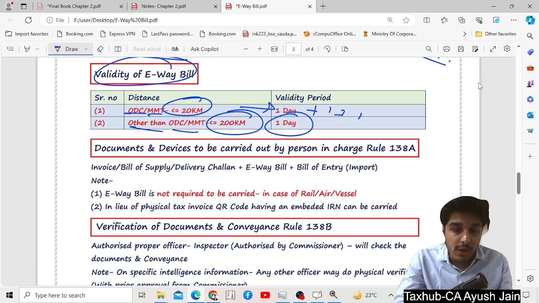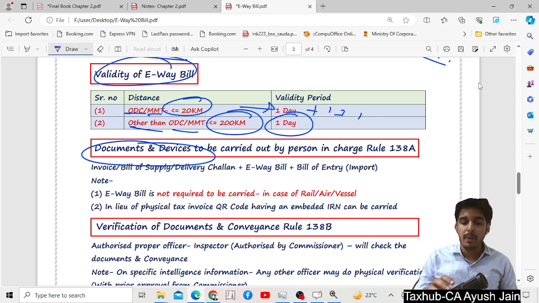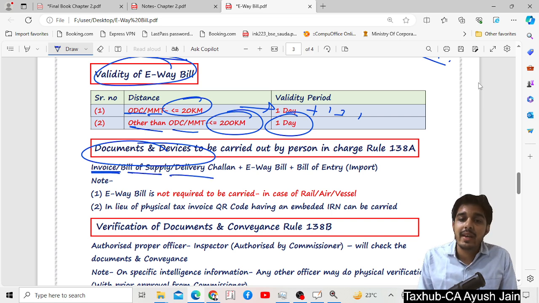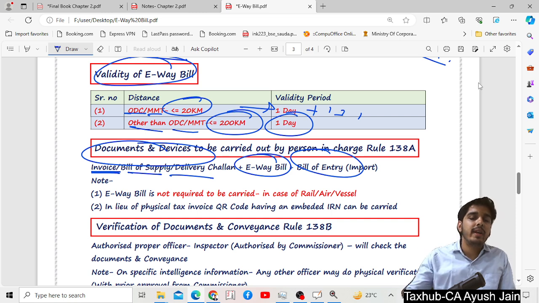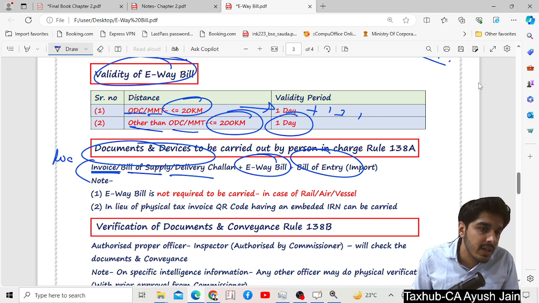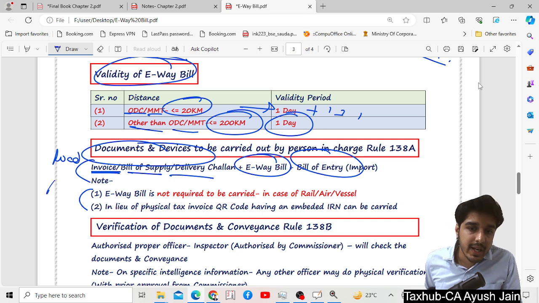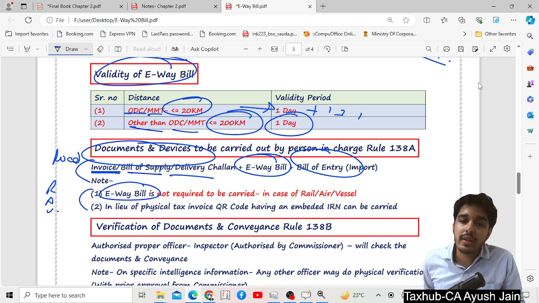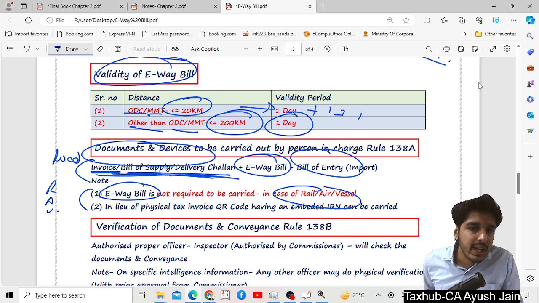Next thing, what are the documents and devices which are compulsory to be kept by transporter? That is, what all documents the transporter has to keep. So the very first thing which we have seen was invoice or bill of supply or delivery challans. Next thing is e-way bill, and next thing is bill of entry in case of import. But keep in mind, this is compulsory for roadways. If the person is traveling by railways or airways or vessel, then e-way bill is not required to be physically carried. It means that in case of these three cases, only invoice, bill of supply, delivery challan or bill of entry, no e-way bill is required.